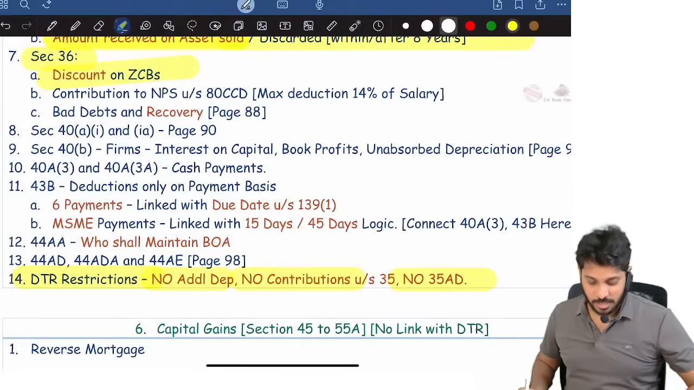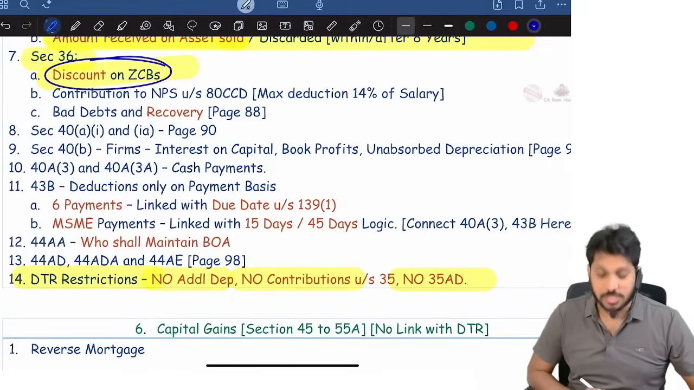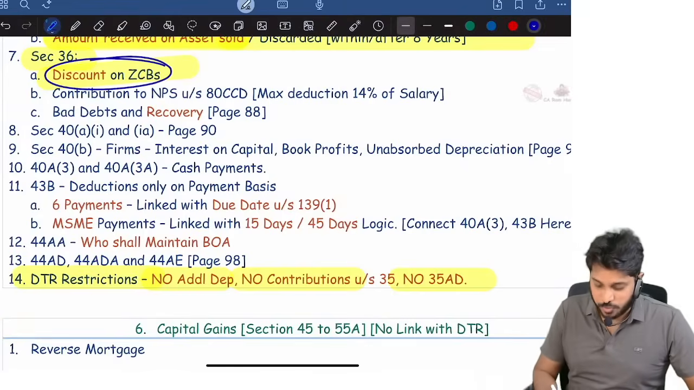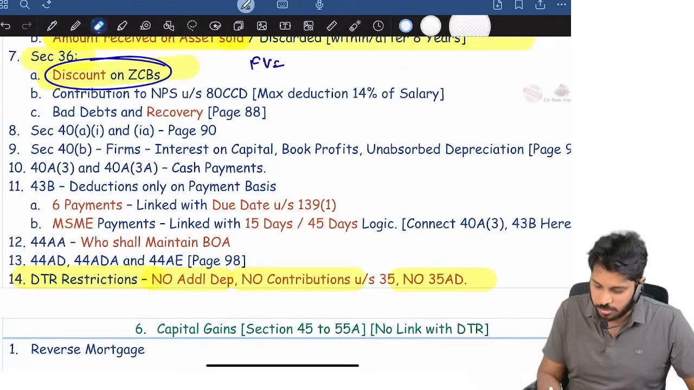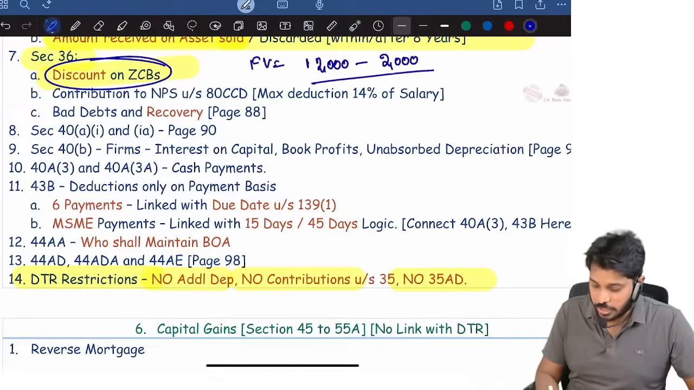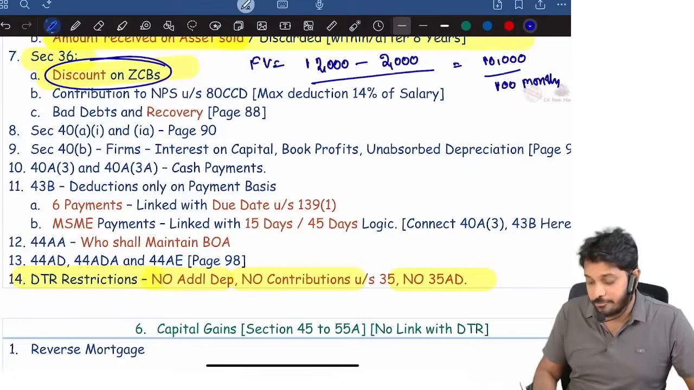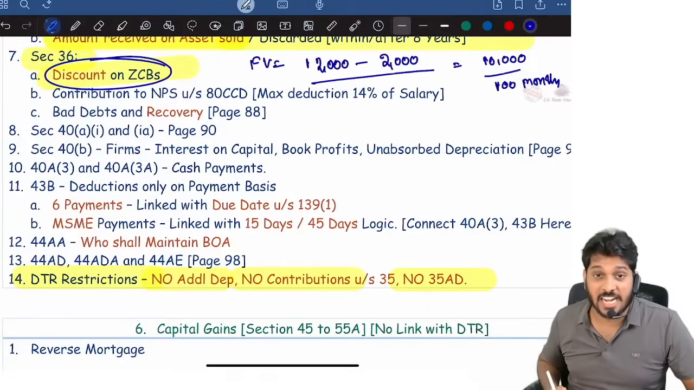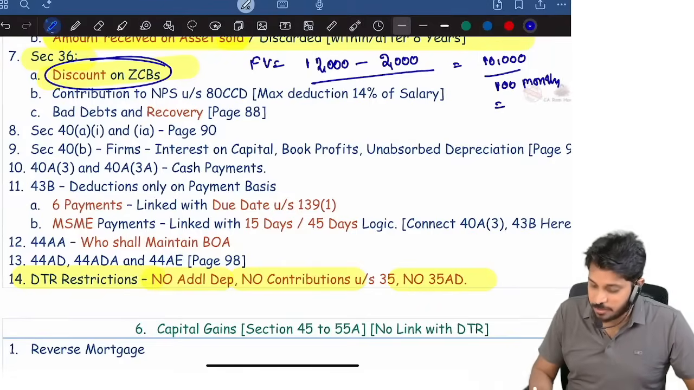Now, discount on zero coupon bonds. Discount on zero coupon bonds means what? For example, face value of the bond is 12,000, whereas the company gave the bond at 2,000 rupees only. So discount is how much? 10,000. Now, this bond life is 100 months from the date of issue. Then for each month, how much reduction? 100 rupees.